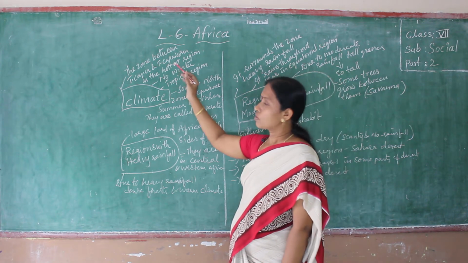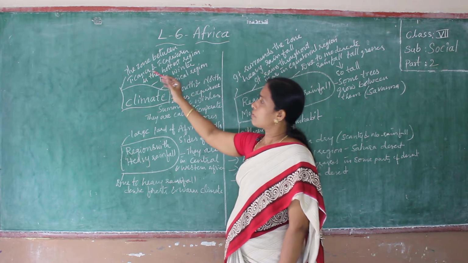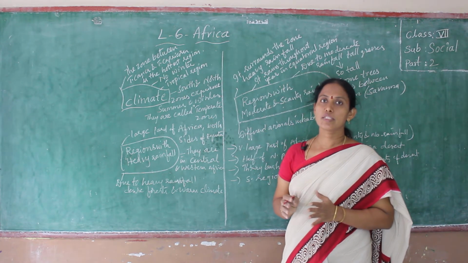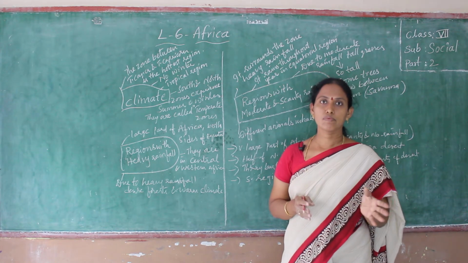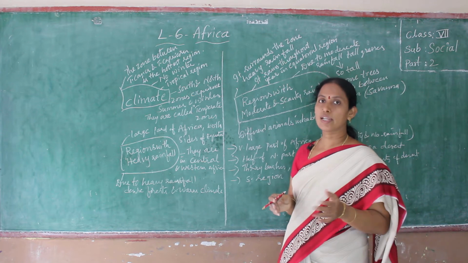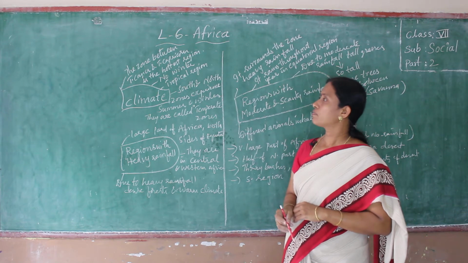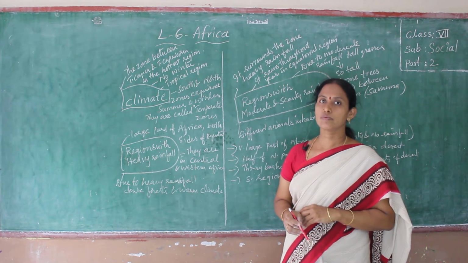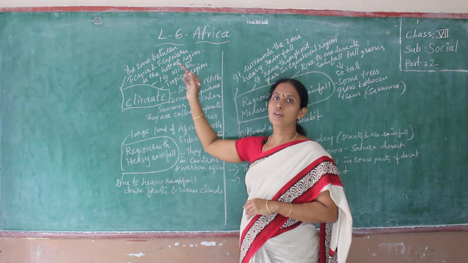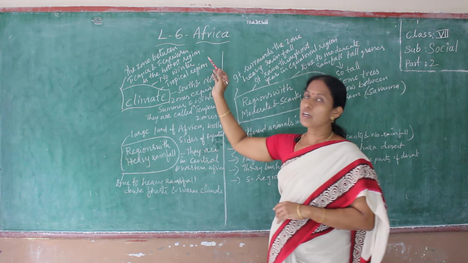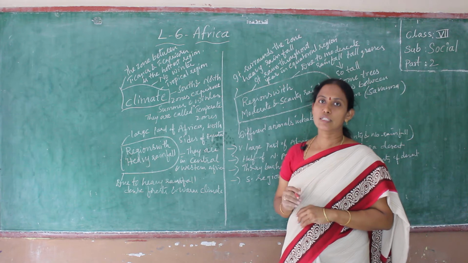This continent, the Africa continent, is divided by the equator. In the middle of the continent, you have a map in your textbook. I will show you that later. The zone between the Tropic of Cancer and the Tropic of Capricorn is the hottest region. Here there are no winter days.